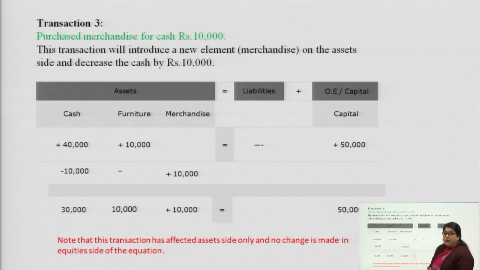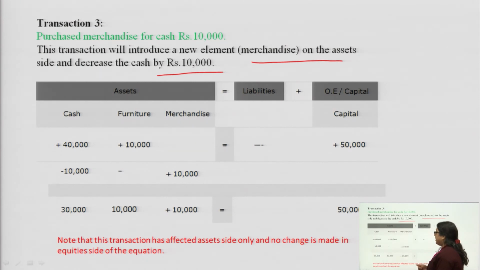Again one more transaction we will add here. Okay. The purchase, what we have done, this transaction, now what we are doing, see, we have introduced a new element. Mercantile means your stock; some people call it inventory, some people call it opening stock, on the asset side, and decrease the cash by 10,000.